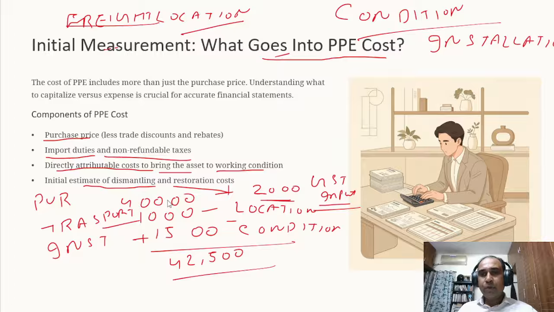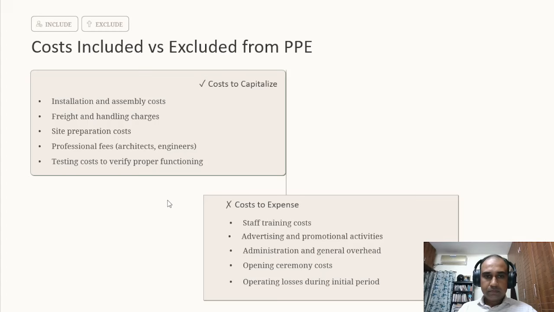What goes into the property, plant and equipment cost? Purchase price, directly attributable cost to bring the asset to a location and condition which is ready to use. Then import duties and non-refundable taxes. It's very important, guys. Non-refundable taxes. Any tax which can be claimed as input credit will not form part of the cost of property, plant and equipment. Clear, guys? Okay. So we discussed the costs which can be included.